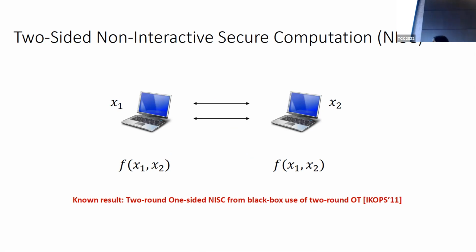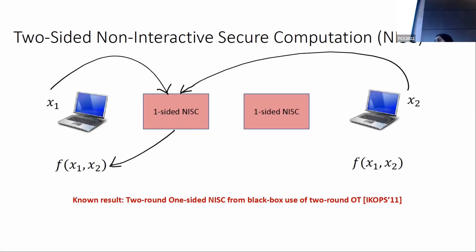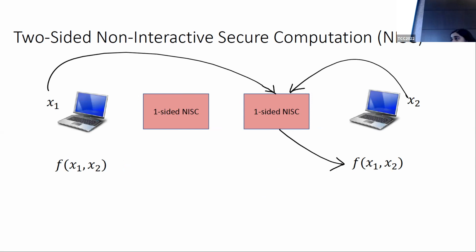Now, one-sided NISC, where only one of the two parties receives the output, is known from black box use of two-round OT. This was the result of Ishai, Kushilevitz, Ostrovsky, Prabhakaran, and Sahai back in 2011. On the other hand, when both parties want to receive an output, this becomes much more challenging. Now, you may wonder why one cannot just run two one-sided NISCs in parallel. One delivers an output to the first party, and the other delivers an output to the second party.